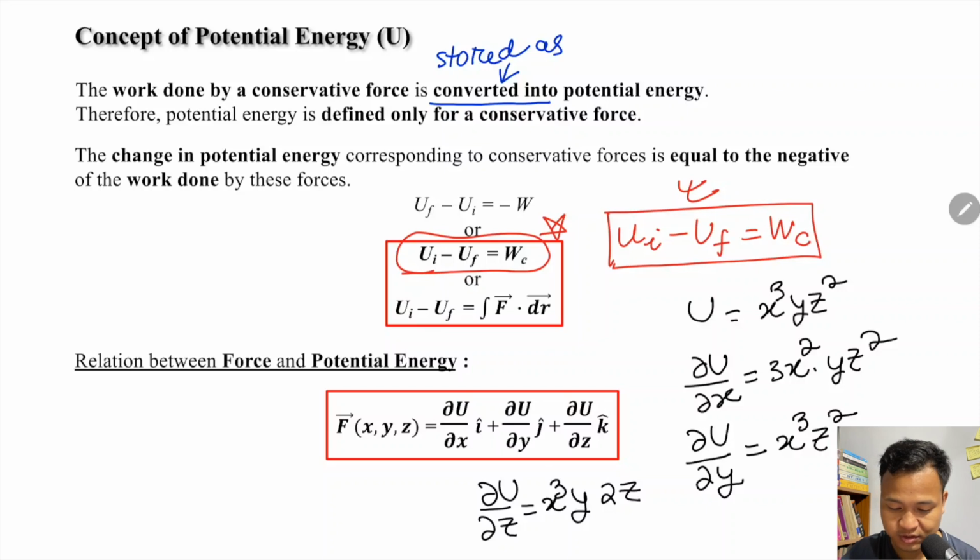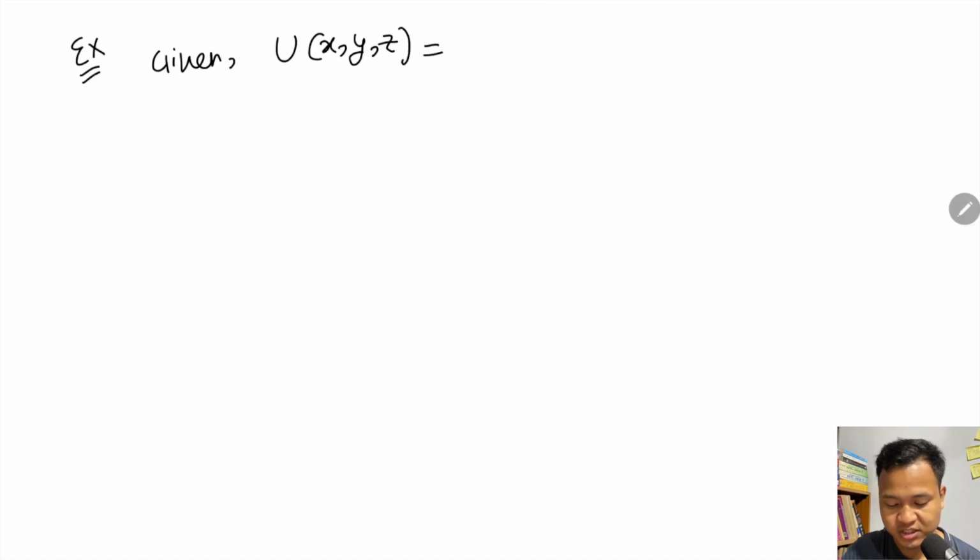Okay, so now let's do one question. It's a partial differentiation formula. Example: given the potential energy as a function of x, y, z. Suppose the potential energy function is 3x square I cap plus y cube z cap plus 2z k cap.